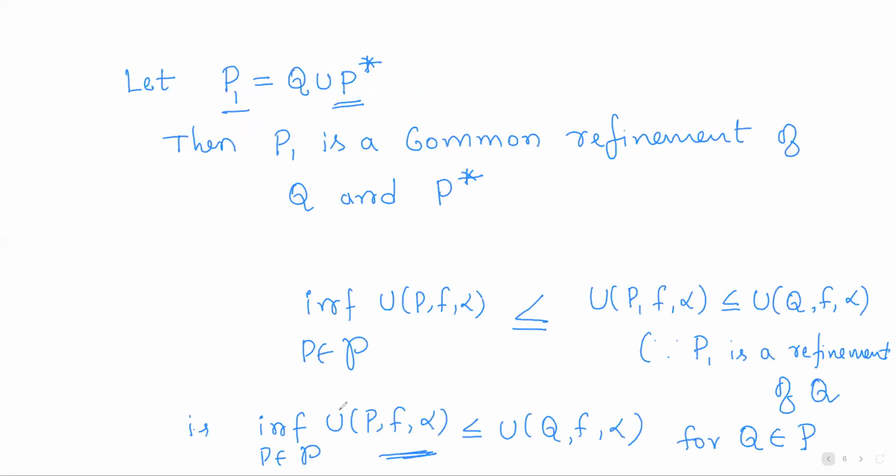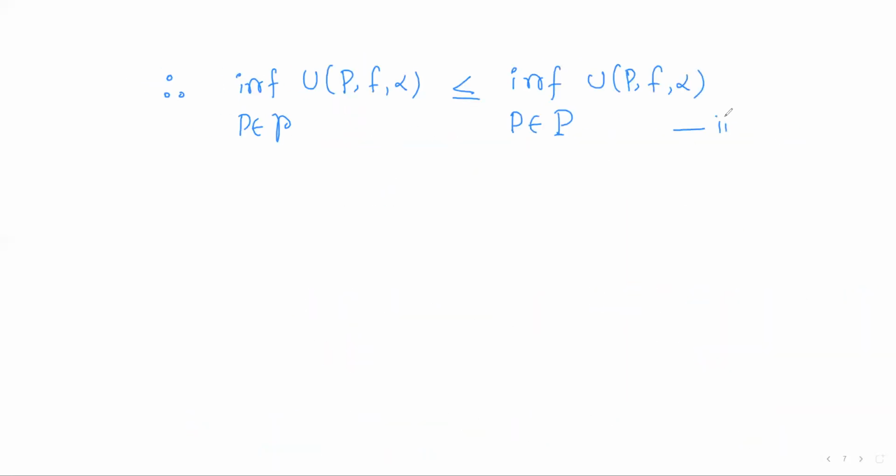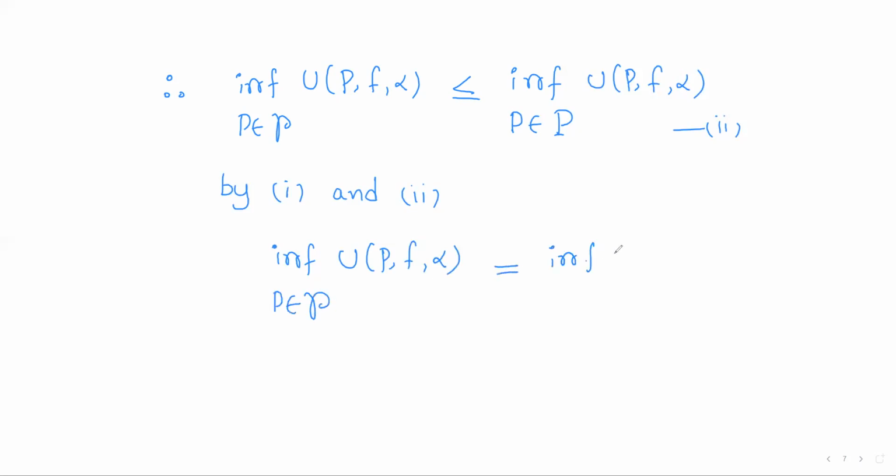So now by these two inequalities, this is 1, this is 2. So by 1 and 2, what do we have? Infimum of U(P, f, alpha) as P varies over the refinements of P star is equal to infimum of U(P, f, alpha) as P varies over all the partitions of closed interval [a, b]. So these two infimums are one and the same.